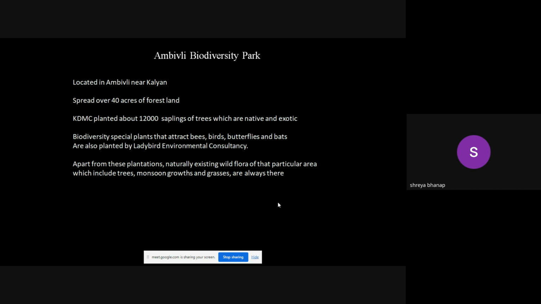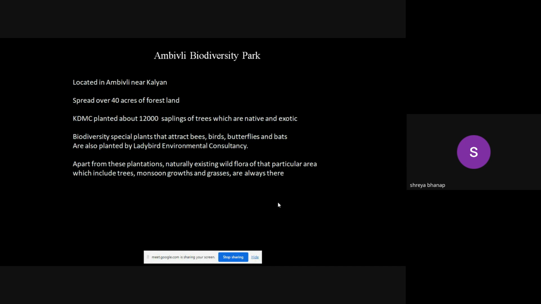So similar things actually happen in Ambivli Biodiversity Park. Now Ambivli is a station on the central suburb line, next to Kalyan, about 70 kilometers away from the city of Mumbai. In the Ambivali area, there was 40 acres of forest land, which was just like that.